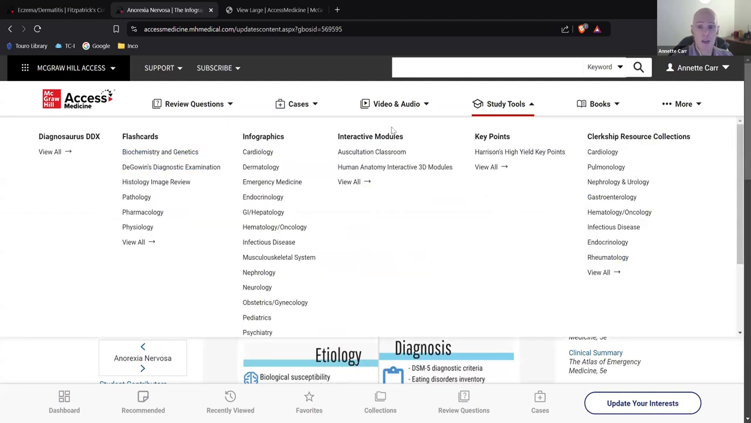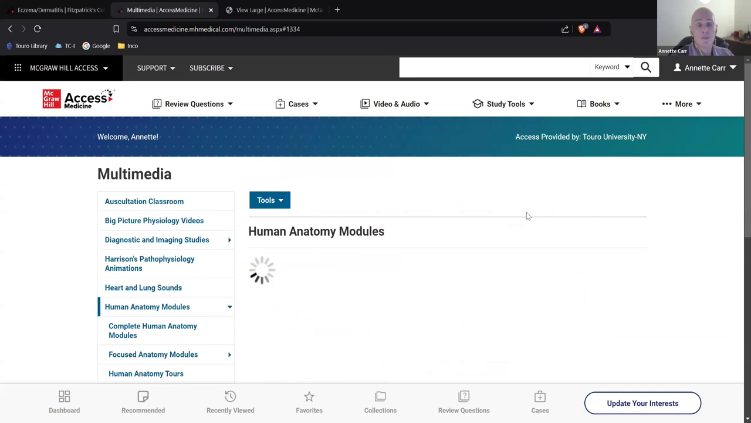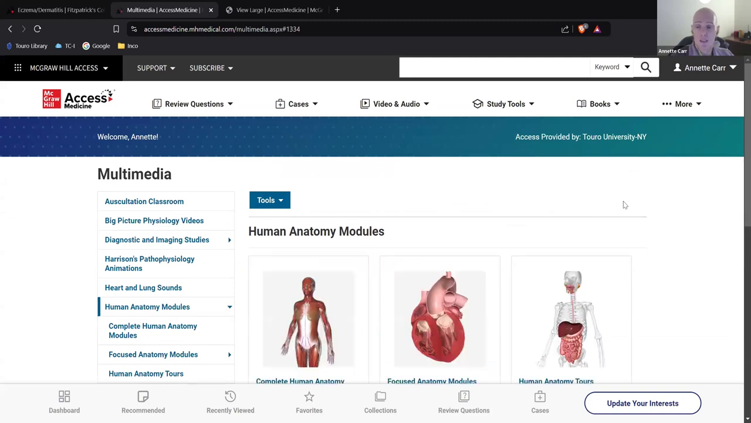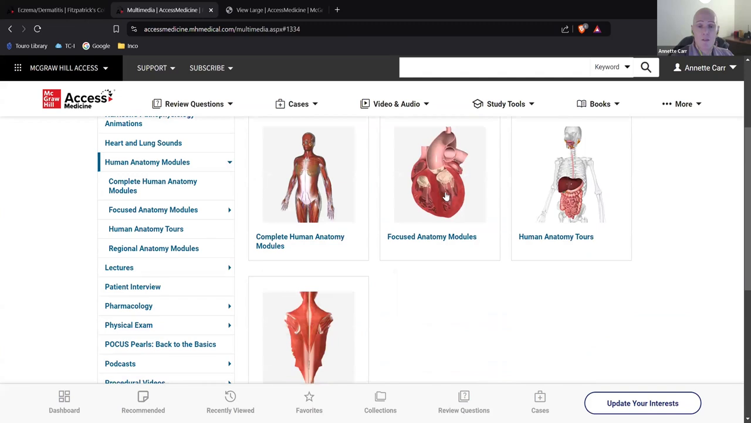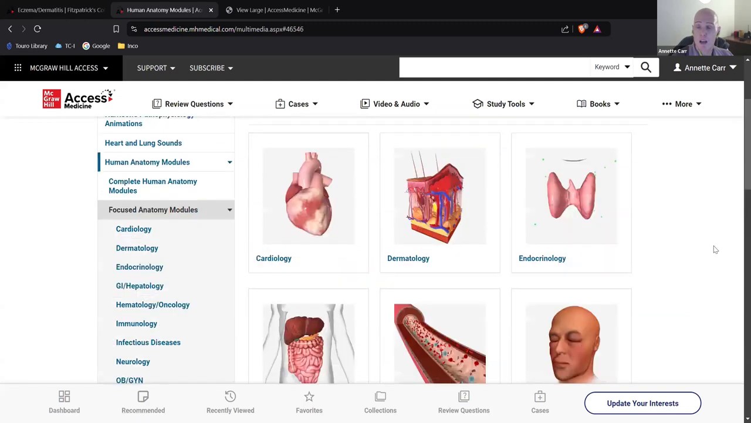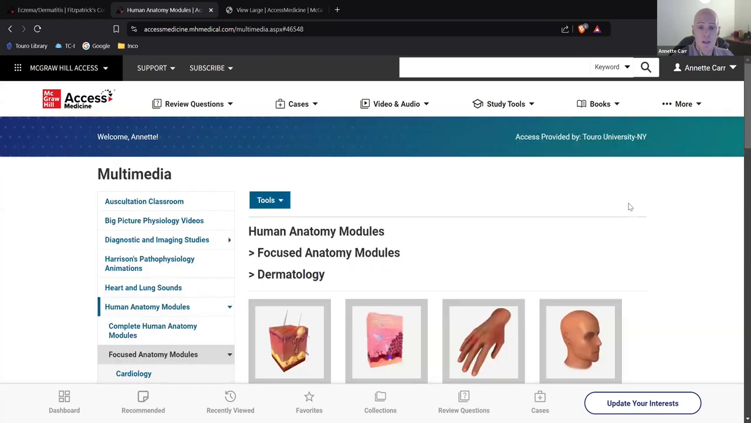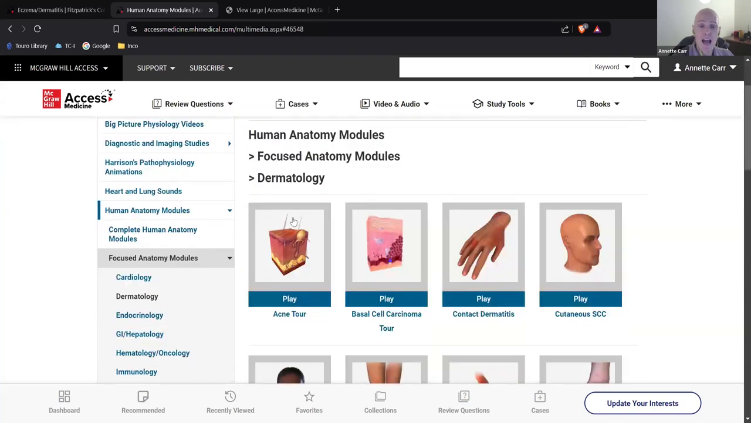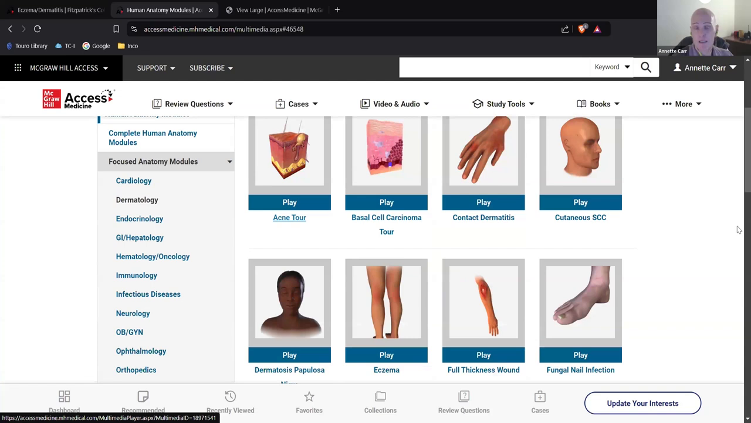Interactive models. Okay, that's the third column here. So human anatomy interactive 3D model. What this can do is give us 3D models of the various parts of the body. So for instance, let's look at focused anatomy module. And I'm going to look at dermatology again. I thought that was interesting. And I'm going to go over here, acne. I'm going to have a tour of acne.